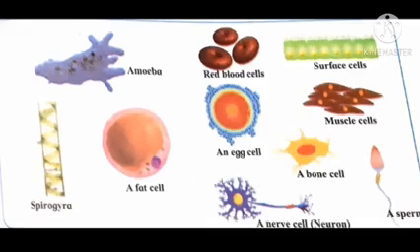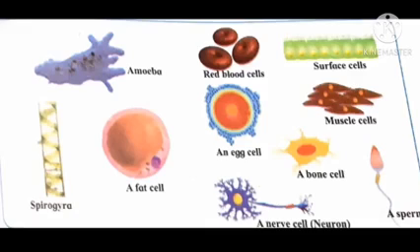After that, a sperm cell is present. This cell has a tail-like structure. This sperm cell is present in the human male. The last picture is of a nerve cell or neuron. It is the largest cell in our body. A branch-like structure is present.